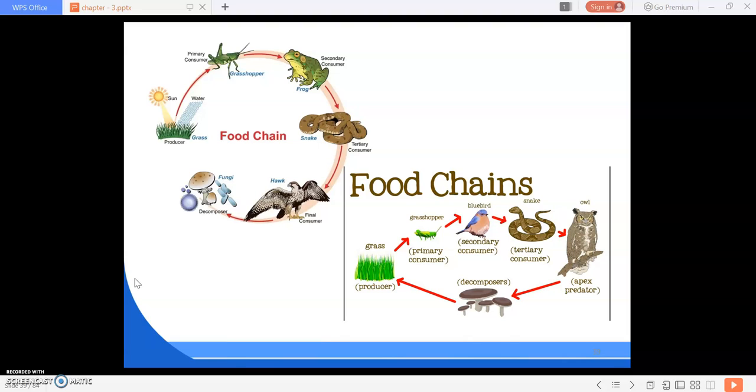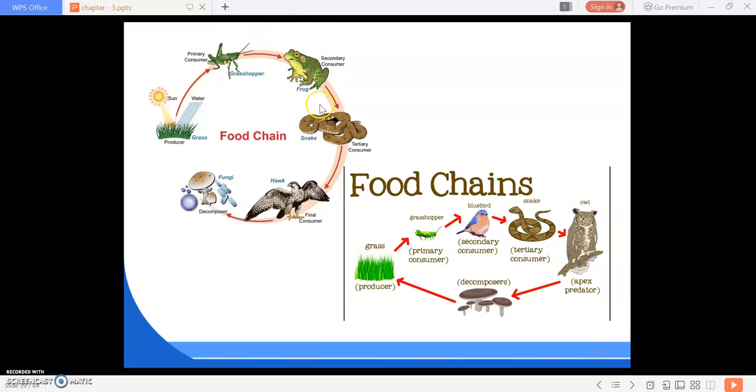Okay, so here we can see the sun, which always gives us energy. The producers, the plants, collect energy from the sun and water. The producer produces our food, and then the primary consumer, the grasshopper, has it. It can directly consume the producers.